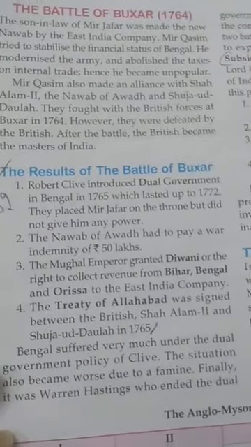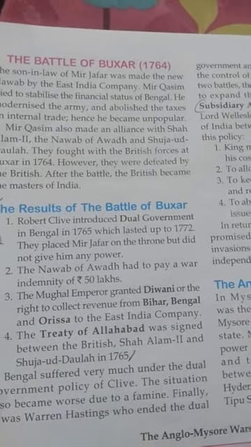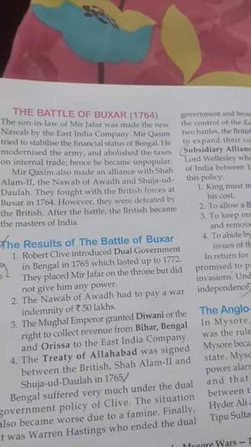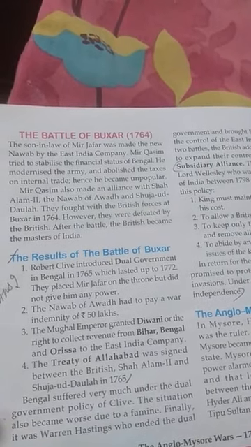Next is, what was the result of the Battle of Buxar? The result of the Battle of Buxar is given on page number 90. Number 1, Robert Clive introduced dual government in Bengal, which lasted up to 1772. Number 2, the Nawab of Awadh had to pay a war indemnity of rupees 50 lakhs. Third, the Mughal emperor granted Diwani, or the right to collect revenue from Bihar, Bengal and Odisha, to the East India Company. Number 4, the Treaty of Allahabad was signed between the British and Shah Alam II and Sirajuddaulah in 1765.